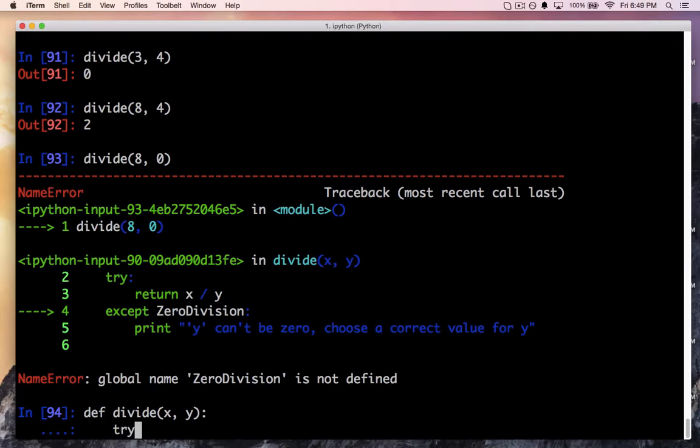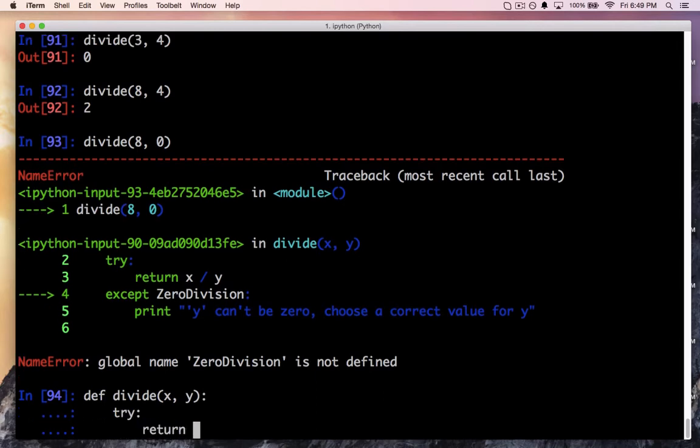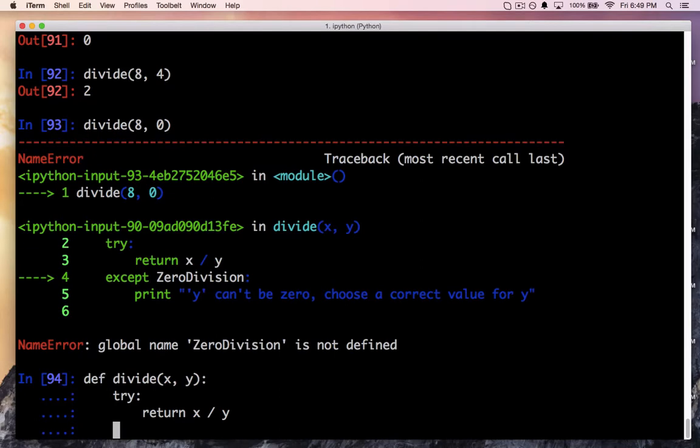We try to return a division. Right, this is not true division. This is just integer division. That's why in our previous case, instead of getting a decimal or a float, we got something that was truncated. The decimal part was left behind. So it's supposed to be zero division error.